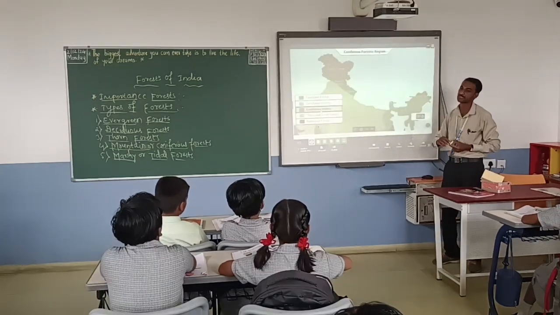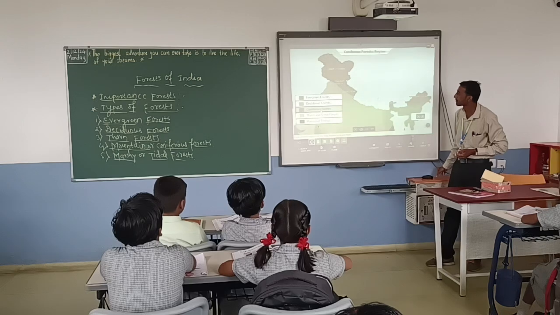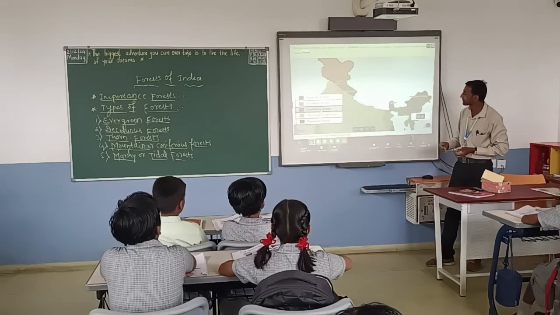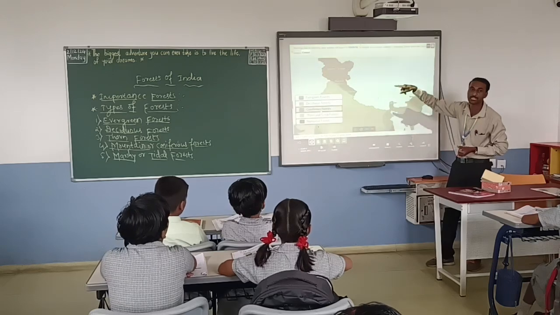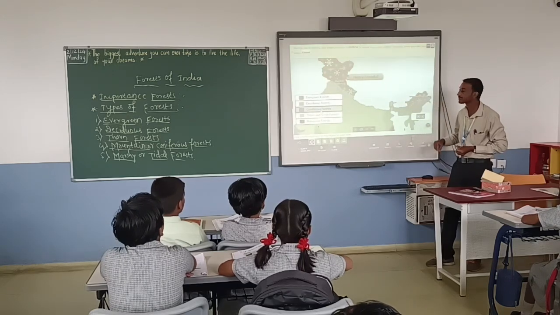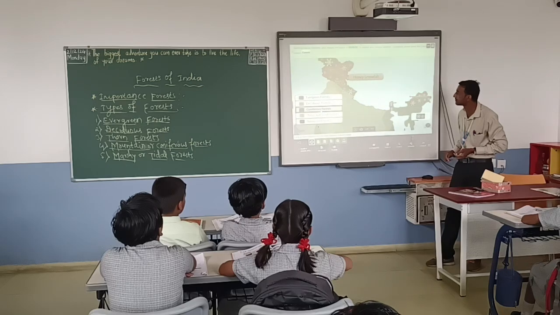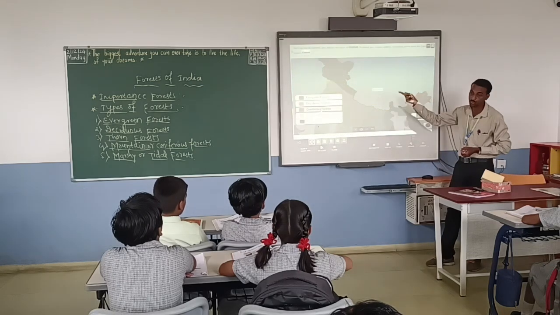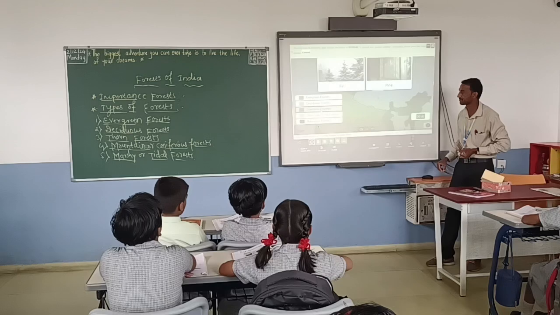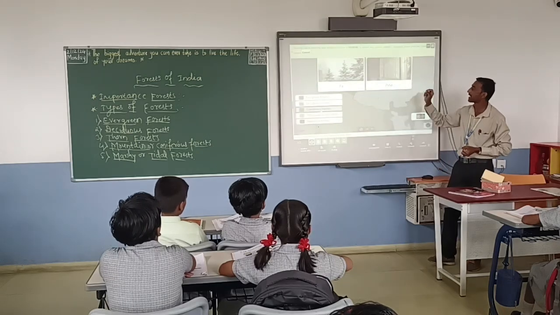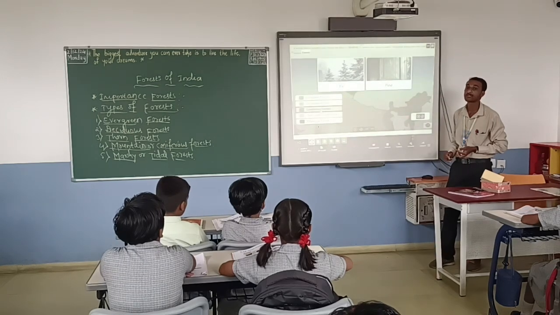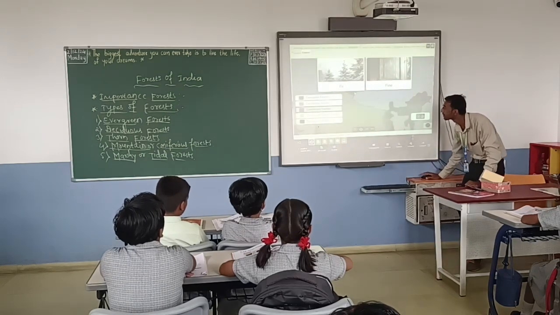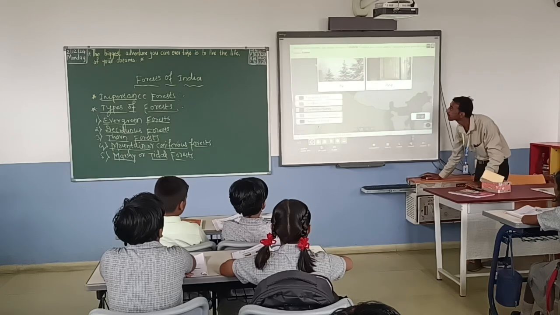Now conifers. Coniferous forests are found in the northern and northeastern regions of India, the Himalaya region. This region receives heavy snowfall during winters. Therefore, cone-shaped trees grow here, for example pine, spruce, and deodar. The conical shape does not allow snow to remain on the tree for long.